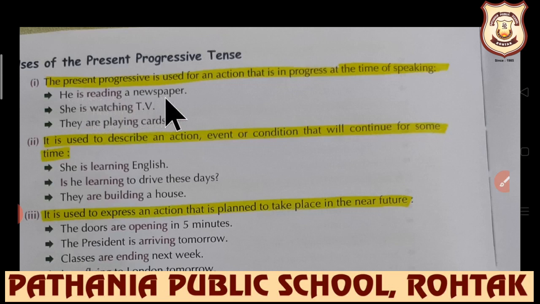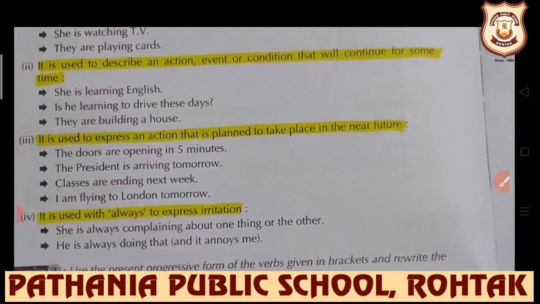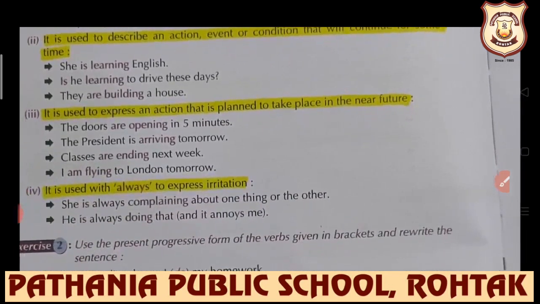So is/am/are plus base form of the verb plus ing will be used in present progressive, and the use is for an action that is in progress at the time of speaking. He is reading a newspaper, she is watching TV, they are playing cards, means at the time of speaking, these actions were in continuation. I am explaining the tenses, you are learning tenses. These are examples of present progressive.